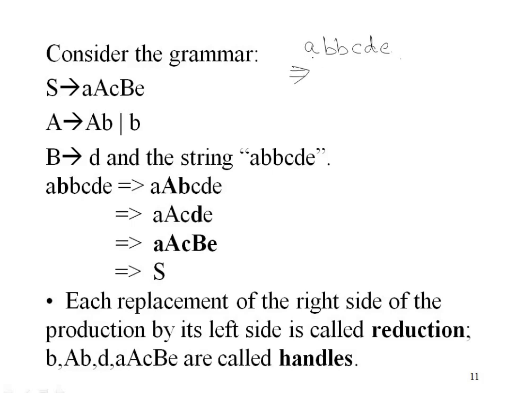So we will see first we have obtained A. There is nothing in RHS which is only A. Here there is no small a, here there is no small a. So we will move further, we will see here is B. So here we can replace this B with capital A. So here we will write A, capital A, B, C, D, E. Then we will again scan left to right.